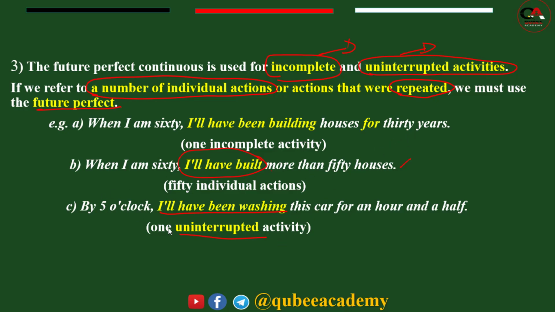And how many activities are there? Only one activity. If there are many activities, we use future perfect for different activities or for more than one activity. And if a list of activities is given and the sentence talks about different types of events, you have to use future perfect. And if there is a single event and that event is uninterrupted or incomplete, we use future perfect continuous tense.